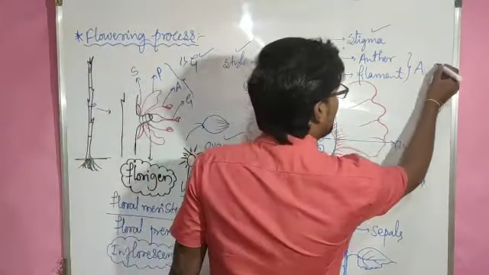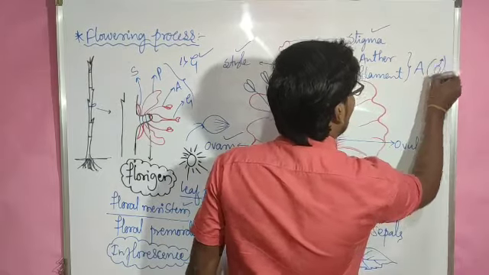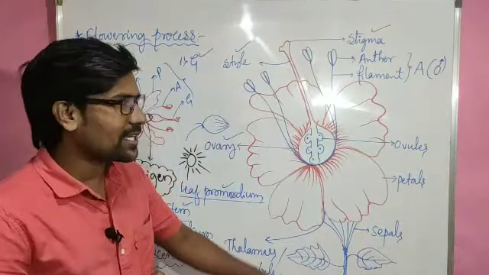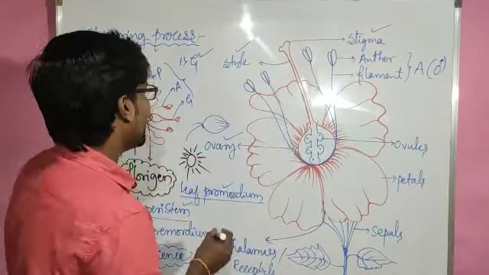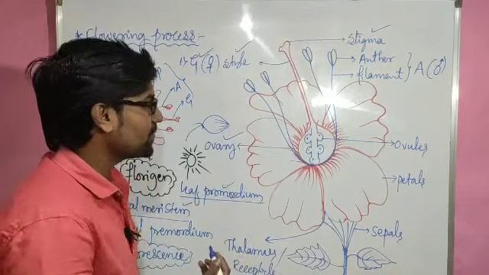Here the androecium is the male reproductive part of the flower. Why? Because that is producing the male gamete. And gynoecium is considered to be the female reproductive part. Why? Because that is producing the female gamete.